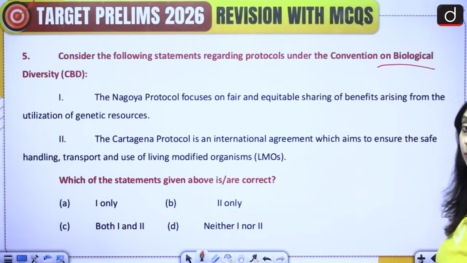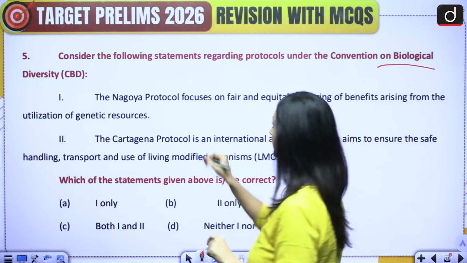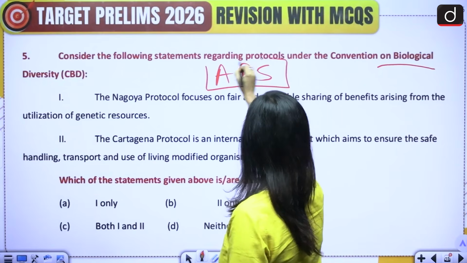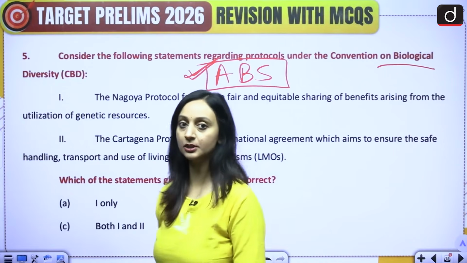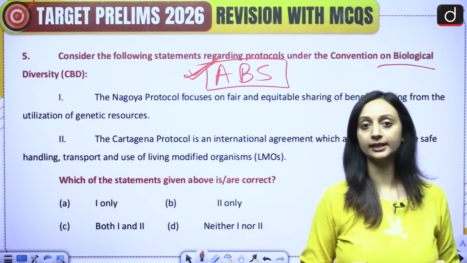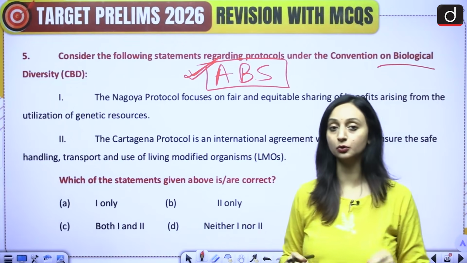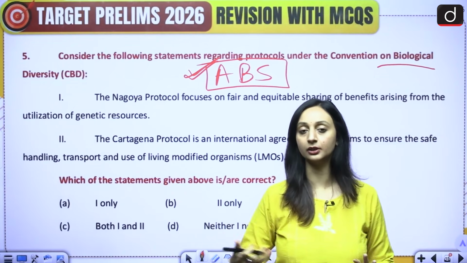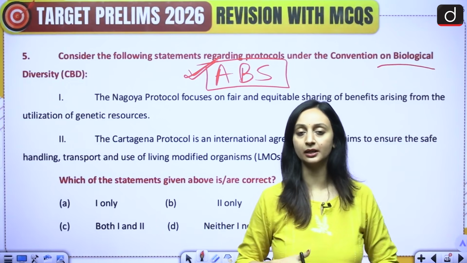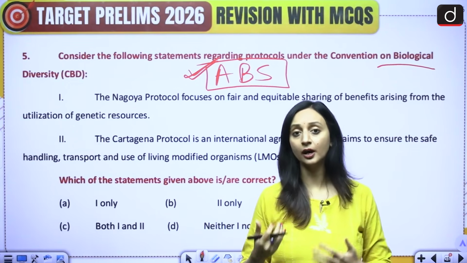Okay, so the Nagoya Protocol actually focuses on access and benefit sharing. Access and benefit sharing, fair and equitable sharing of profits. Now that means, let's say there is a country and that one country made use of other countries' genetic resources, other countries' resources like plants, animals, their wildlife, any particular species or anything of that sort.